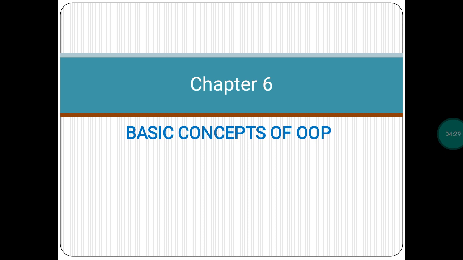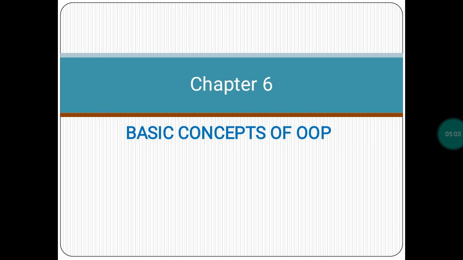So now from chapter 6 onwards our actual C++ programming syllabus will start. Our actual CS subject is a combination of three programming languages. One is C++, another is HTML, and one more is SQL, that is database. First, our C++ starts from chapter number 6 and goes to chapter number 12.